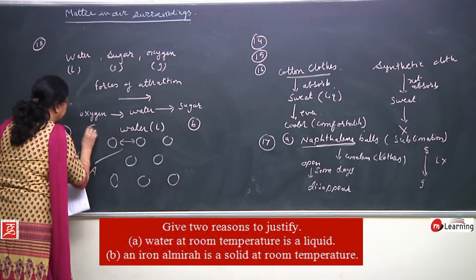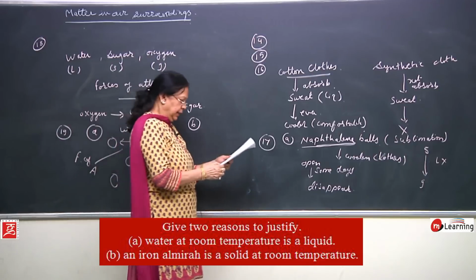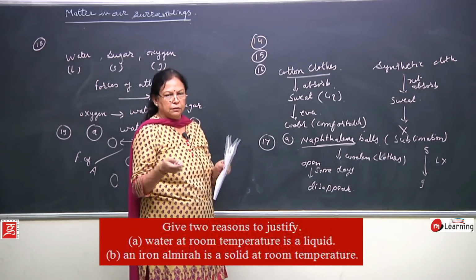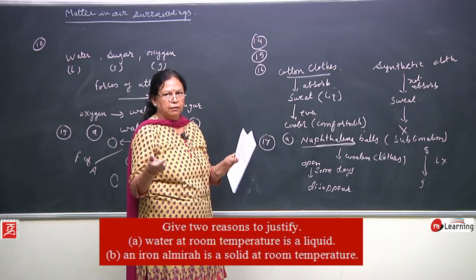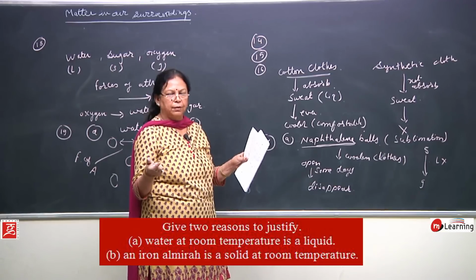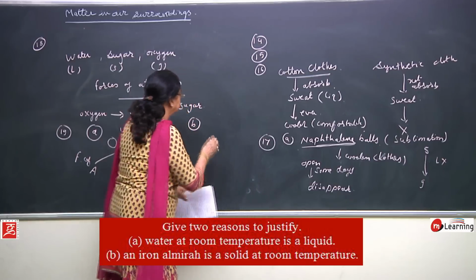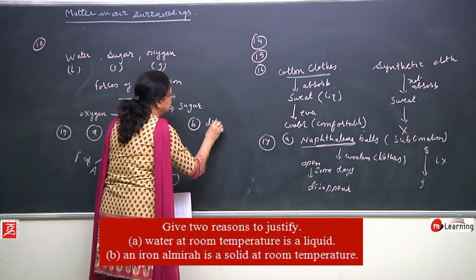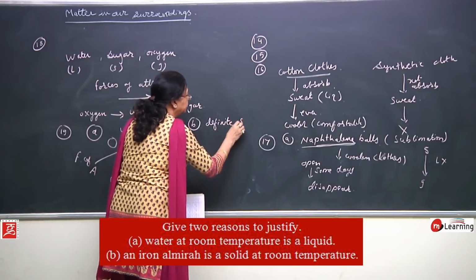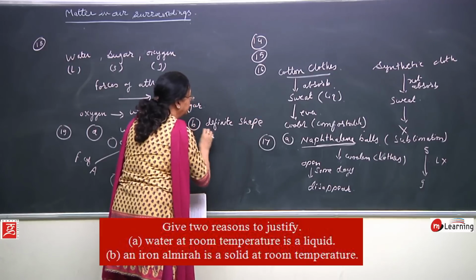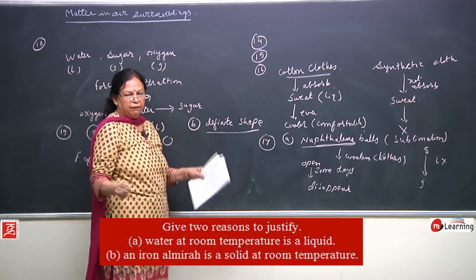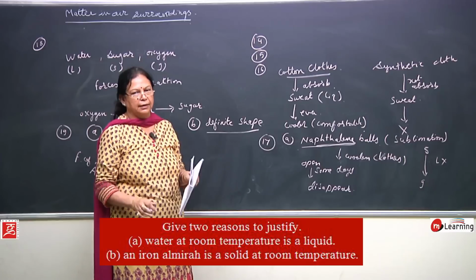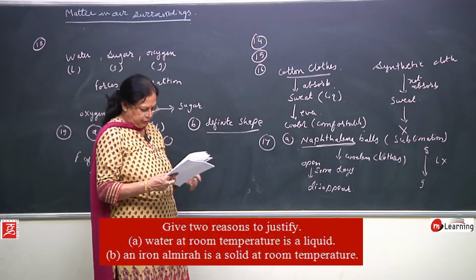The next is the B part of the 19th problem. An iron almirah is solid at room temperature. The same we discussed for the wooden table. Why do we call a wooden table a solid? Because it has a defined shape. It is solid, particles are very close to each other, and it has a definite shape. Why does it have a definite shape? Because particles are close to each other, the force of attraction is highest, and therefore it has a definite shape.